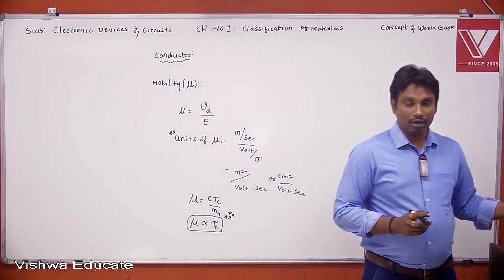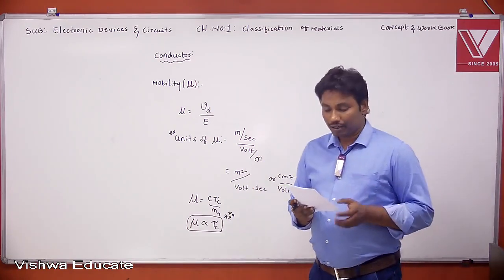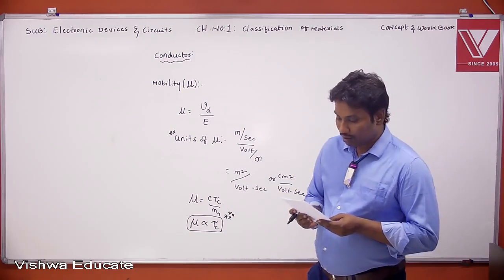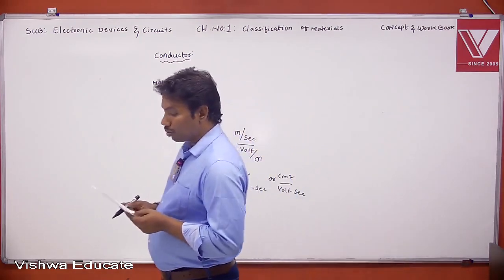Next, write down an example in your classroom workbook, that is question number 1. Question number 1.